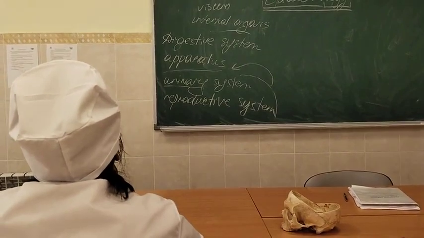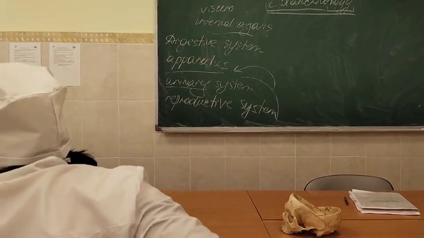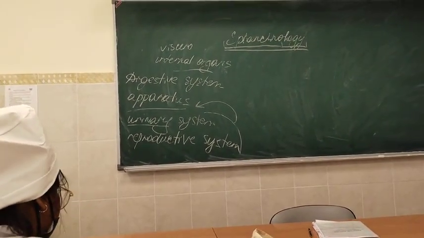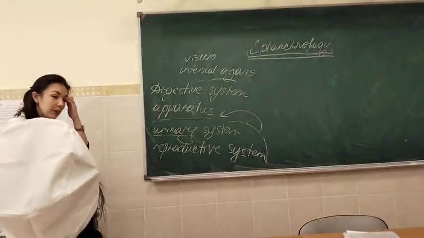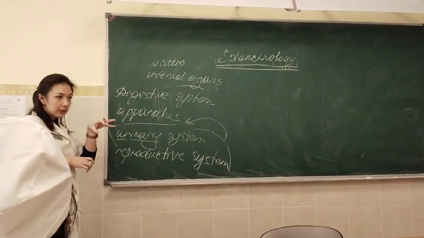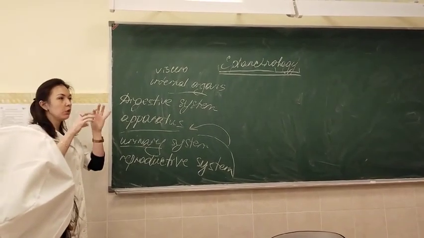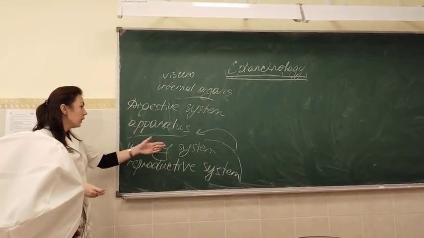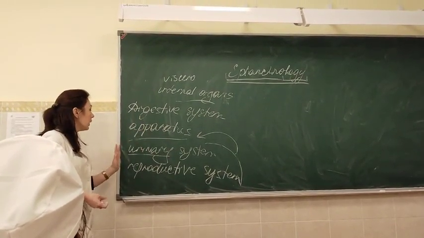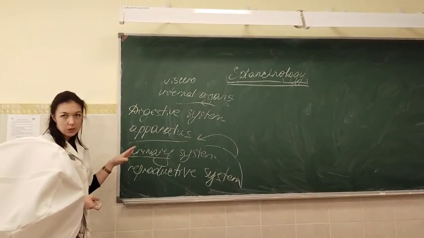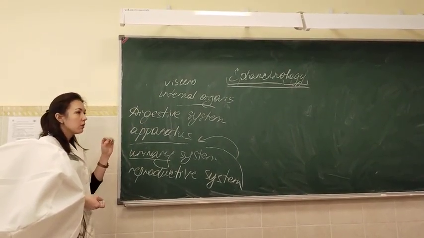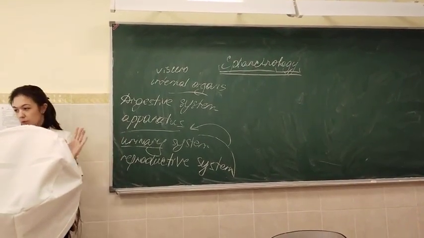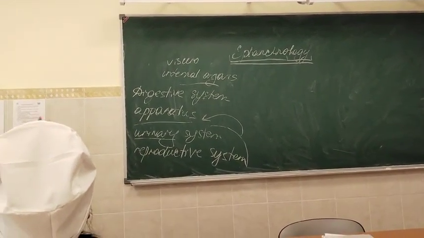Ayush, what do you think? I don't know. It is common origin. Yes, we were talking about it. Organs of both the urinary and reproductive systems originate from the middle embryonic layer. And not only from the middle, they originate from a particular part of the mesoderm, that is intermediate mesoderm, and this common origin unites them into an apparatus. And that's why some organs of these two systems are at the same time organs of both urinary and reproductive systems. So they perform functions of both due to the common origin.